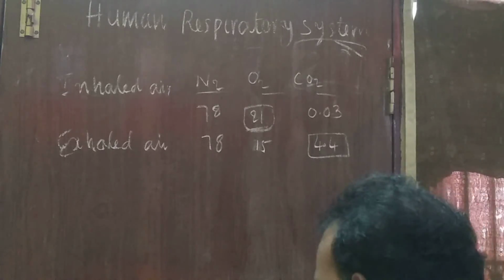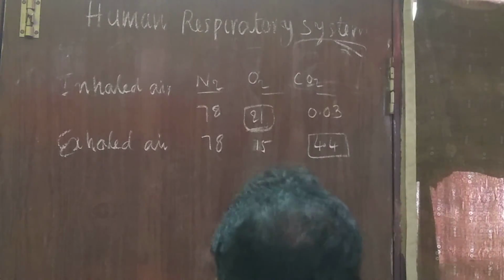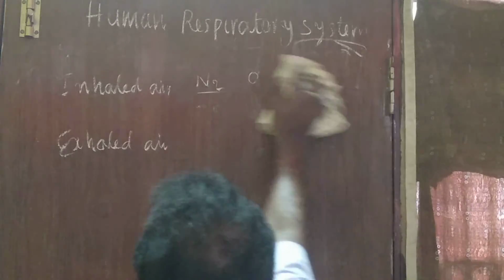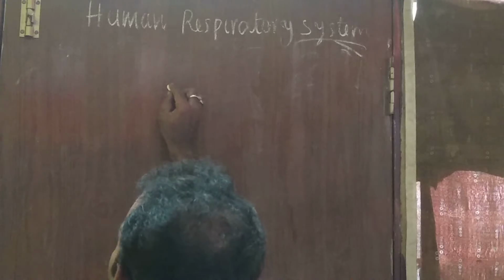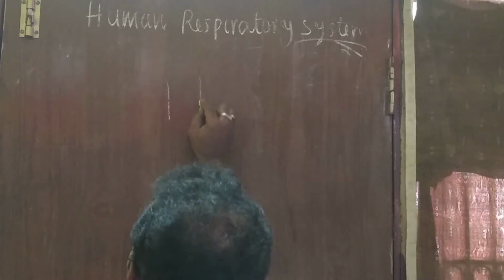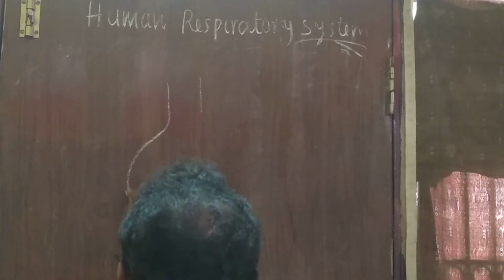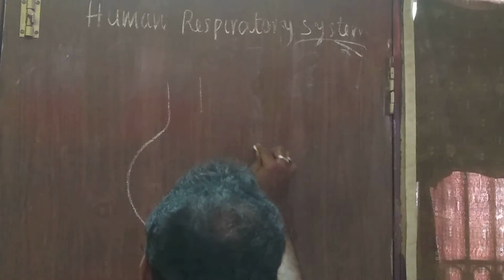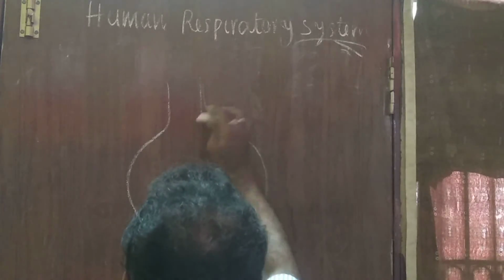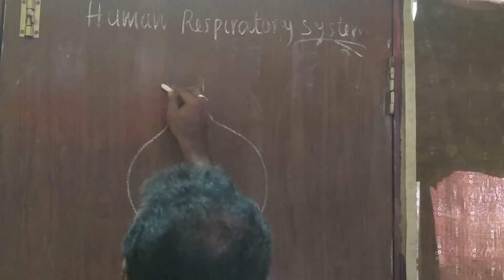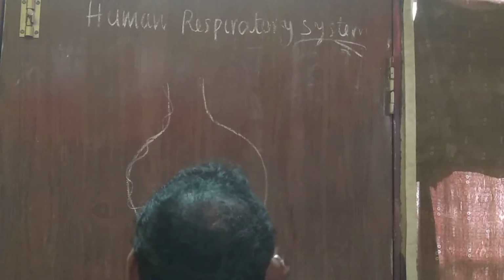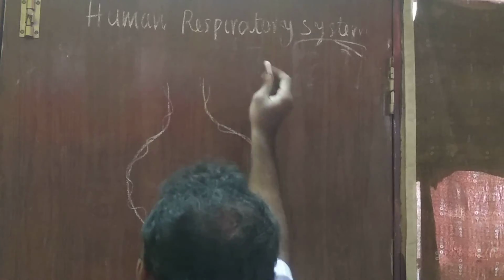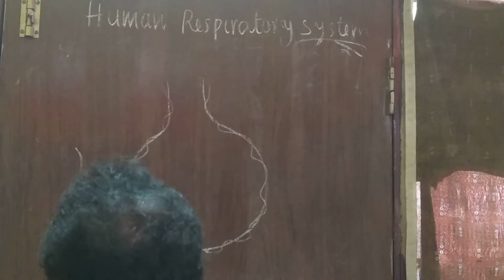Yes. Now we will discuss gas exchange. How does gas exchange occur in the human respiratory system? Already I told you, the bronchiole is extending as an alveolus. Look here. This alveolus is made up of a single row of cells.